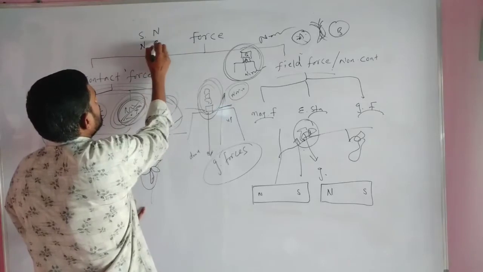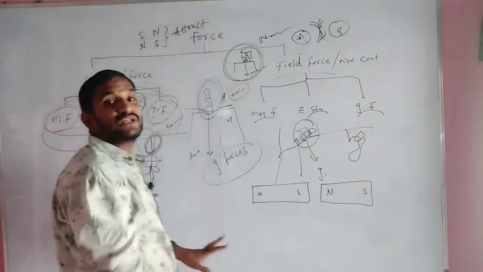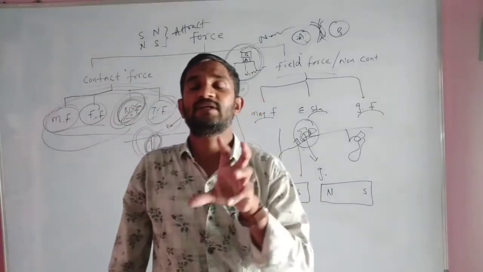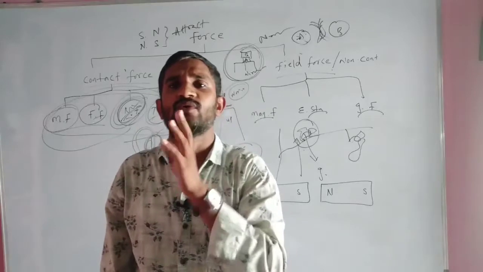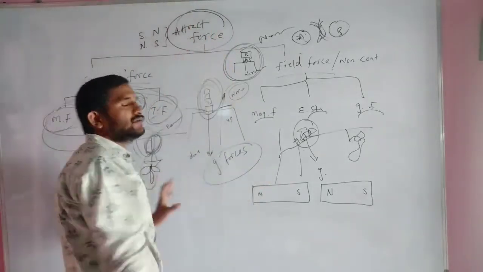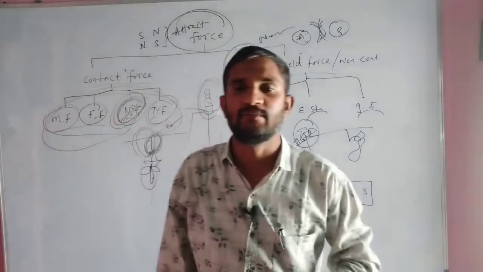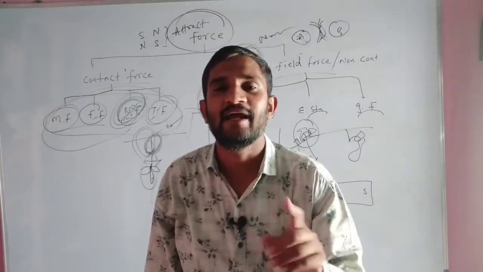In between, attraction forces will work. Between the opposite poles, north and south, which kind of force will be working? Attraction forces will be working between the opposite poles of the magnet.